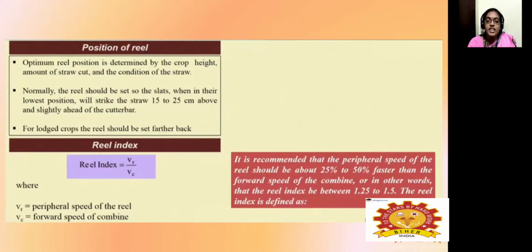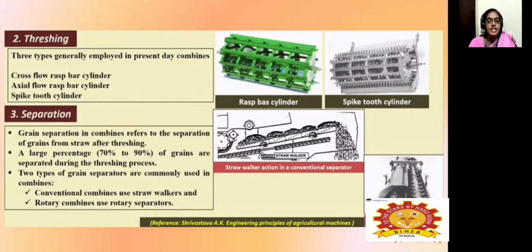Or in other words, the reel index should be between 1.25 to 1.5, and the reel index is defined as the ratio of the peripheral speed and the forward speed. Then the threshing, where the separation of the straw and the clean grains takes place, where clean grain will be separated in the threshing operation only. Grain separation refers to the separation of the grain after the threshing, and a large percentage of these grains are separated during the threshing process.